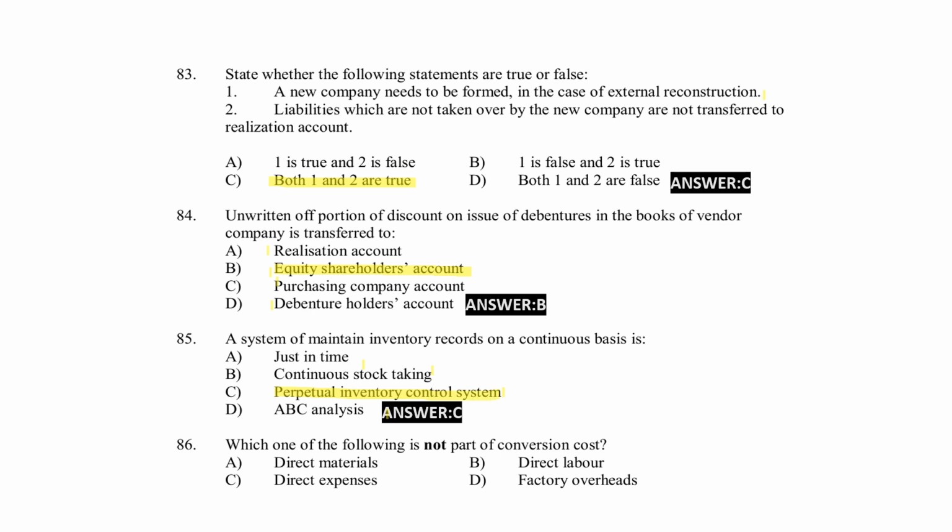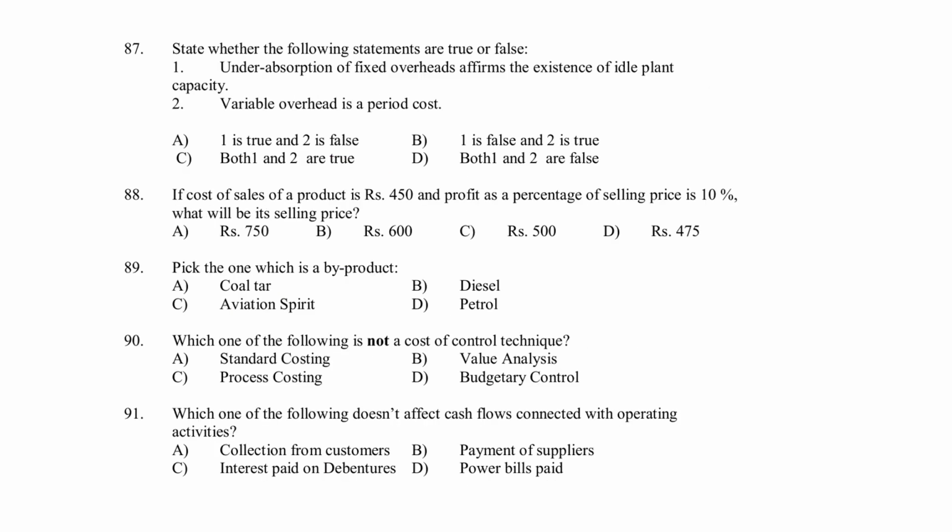Which one of the following is not part of conversion cost? Option A, direct material. Option B, direct labor. Option C, direct expense. Option D, factory overhead. Option A, direct material, is the right answer.